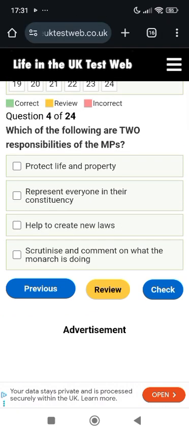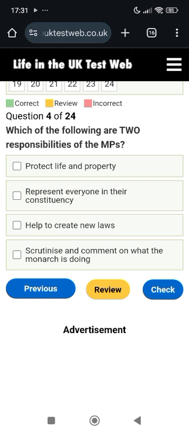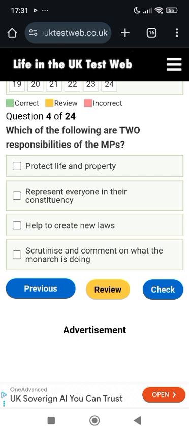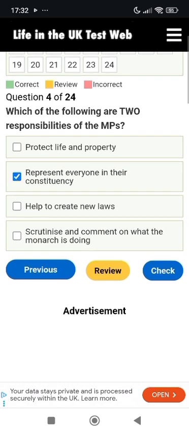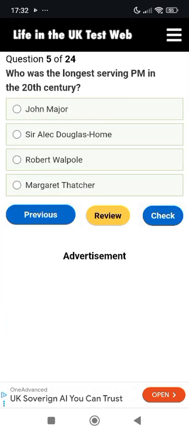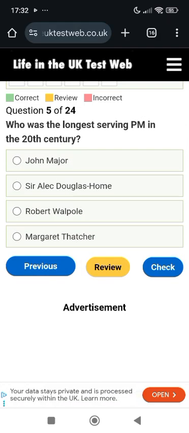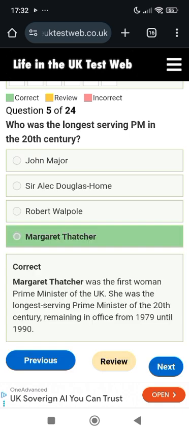Which of the following are two responsibilities of the MPs? Protect life and property, represent everyone in their constituency, help to create new laws, scrutinize and comment on what the monarch is doing. So the two responsibilities of a member of parliament are to represent everyone in their constituency and help to create new laws. Who was the longest serving prime minister in the 20th century? So the longest serving prime minister in the 20th century is Margaret Thatcher.